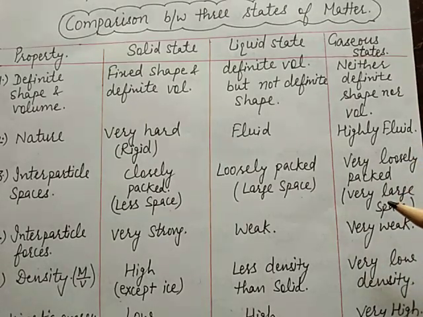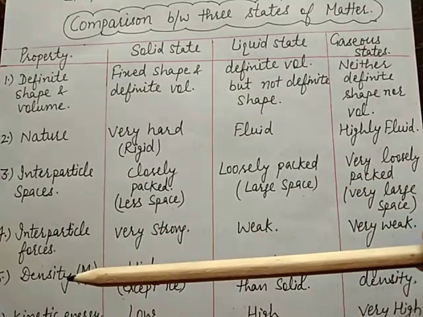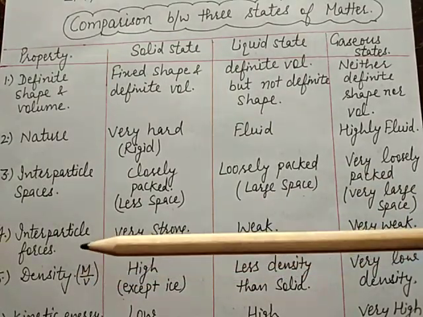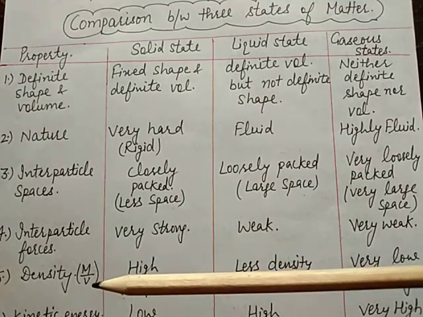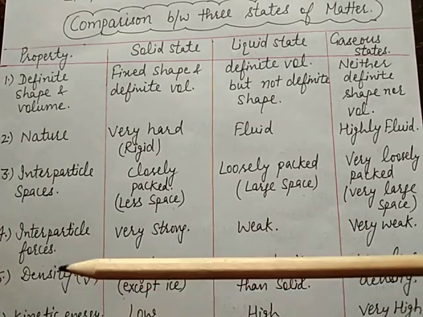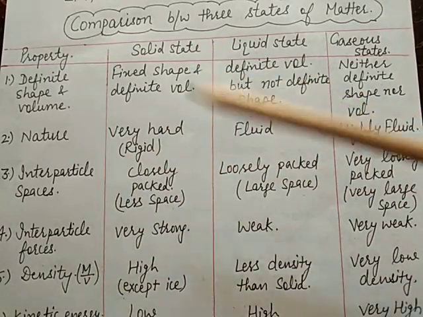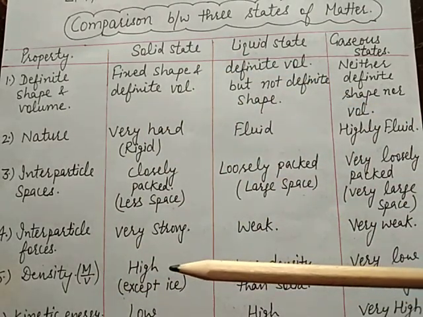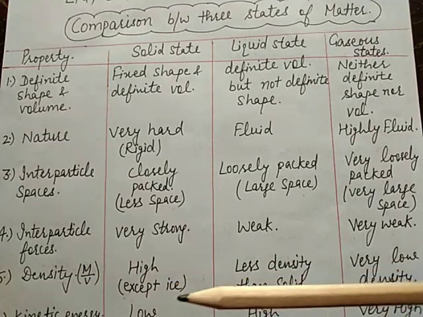Next is density. Density means whether it is lighter or heavier. Density is equal to mass by volume. Density is directly proportional to mass but inversely proportional to volume. In case of solid, density is very high, except ice.